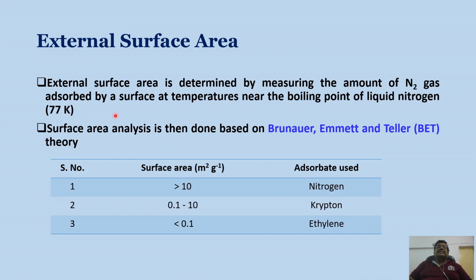The surface area analysis is then done by the BET equation, which is the short form of Brunauer, Emmett and Taylor theory. Given by these three scientists, Brunauer, Emmett and Taylor, this analysis is known as BET. If the surface area is greater than 10 square meter per gram, generally the adsorbate used is nitrogen. When it is from 0.1 to 10, then the adsorbate used is krypton, and when it is less than 0.1 square meter per gram, ethylene is used as an adsorbate.